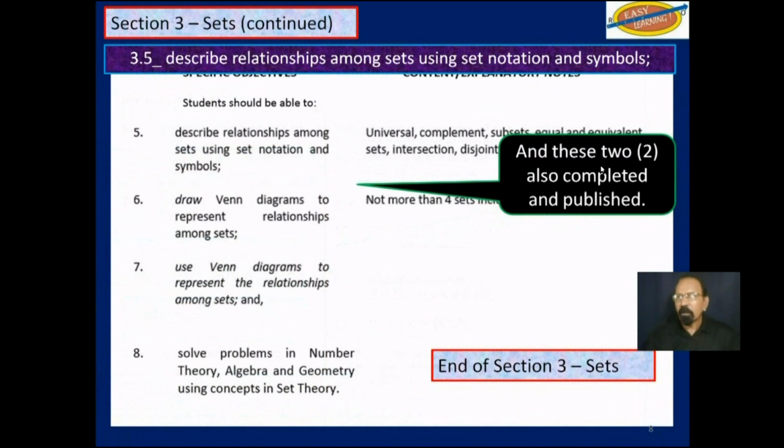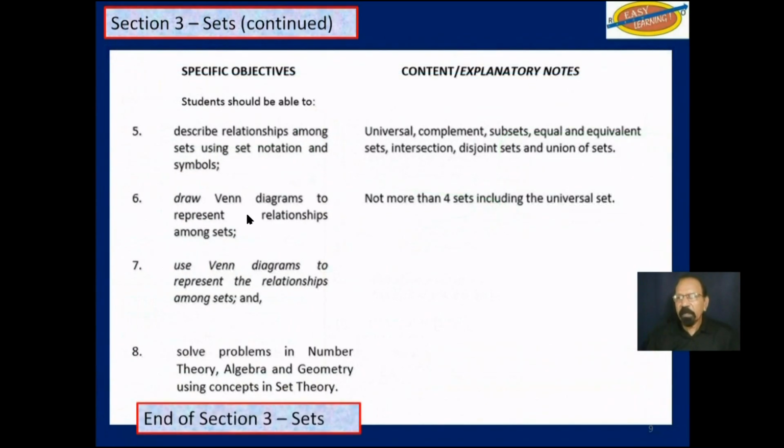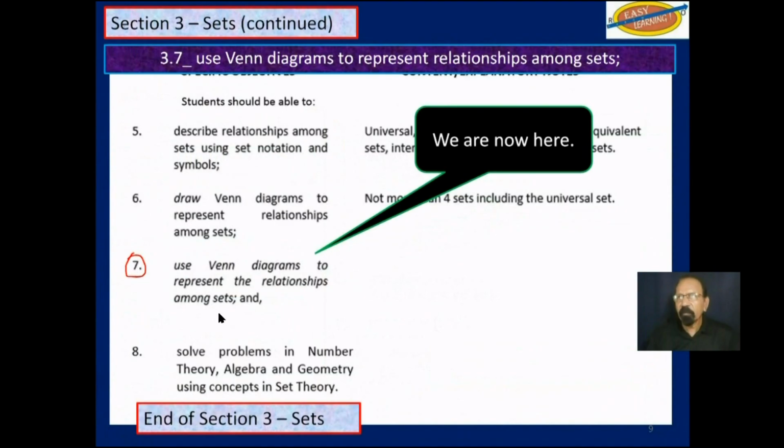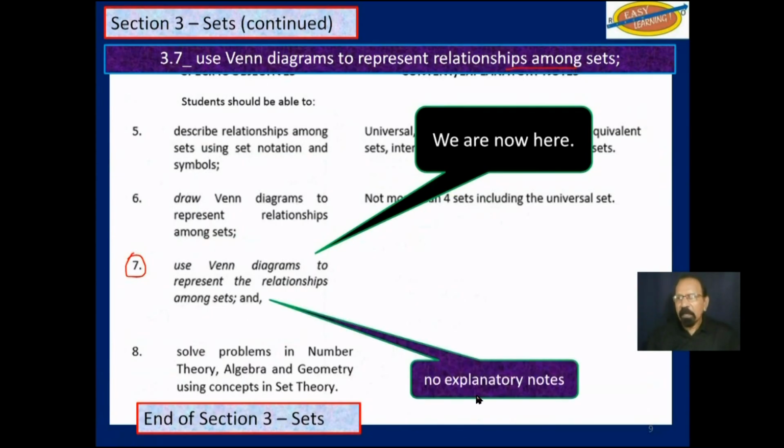And then we did that and this one down here. So right now we are here at objective 7. Use Venn diagrams to represent relationships among sets. And there are no explanatory notes here.